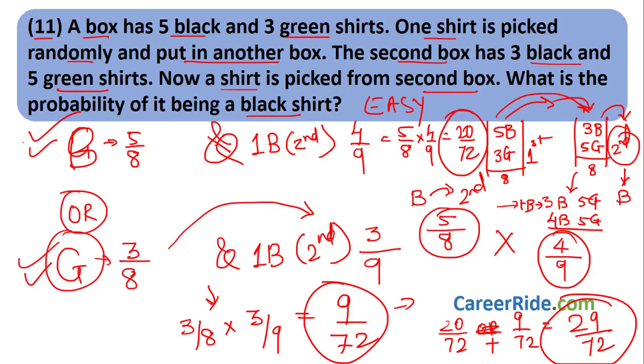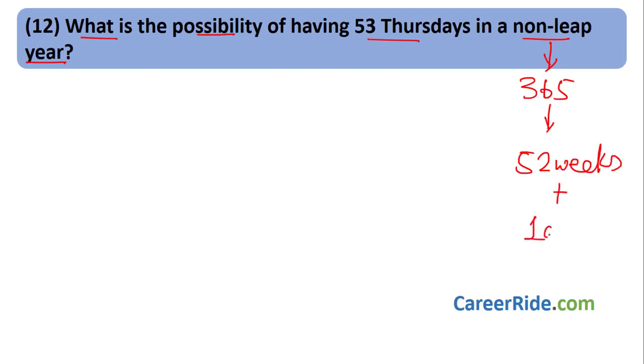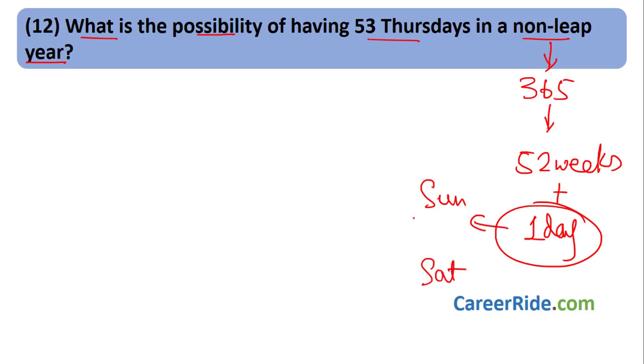Moving to question number 12. Question number 12. What is the possibility of having 53 Thursdays in a non-leap year? In a non-leap year, there are 365 days. That includes 52 weeks and 1 spare day. Okay. Now, this one day which is there, it can be Sunday or Monday or Tuesday or Wednesday up to Saturday. So there are 7 possibilities for this one day.